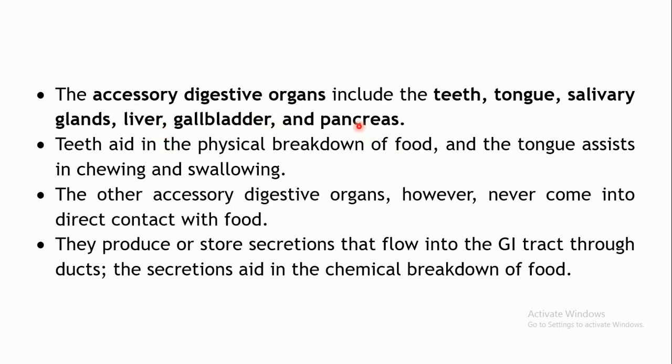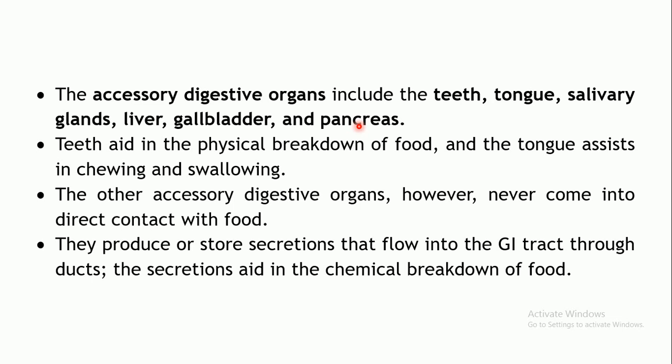They are called accessory digestive organs because they help in the digestion of the food. Usually they do not help in propulsion of the food, and in certain cases the organs may not even come in contact with the food, but they help in the digestion of the food present in the gastrointestinal tract.